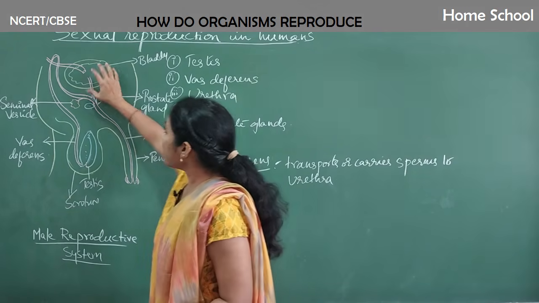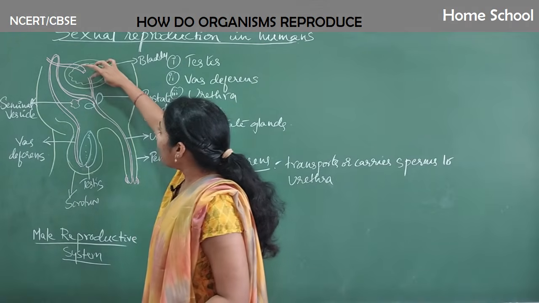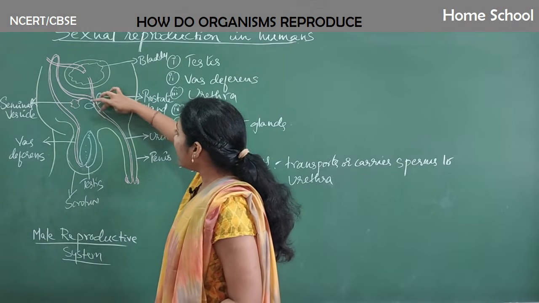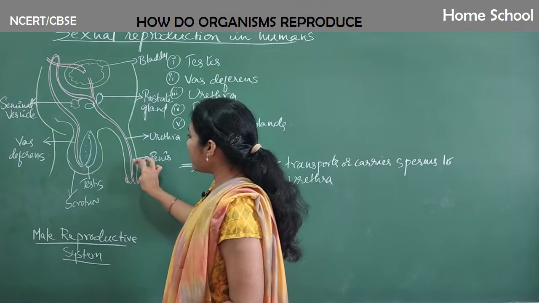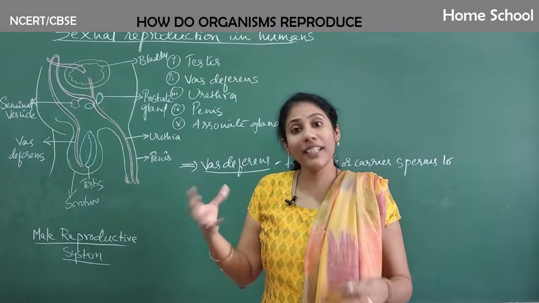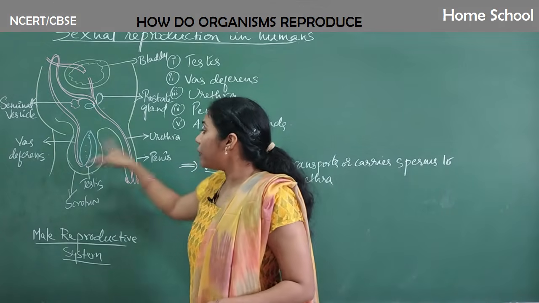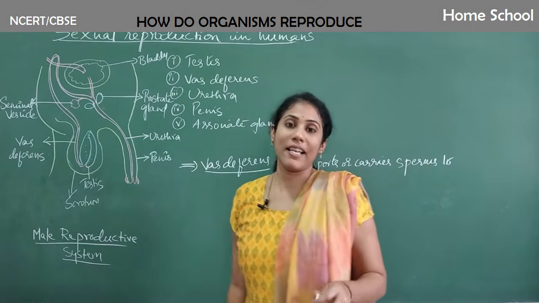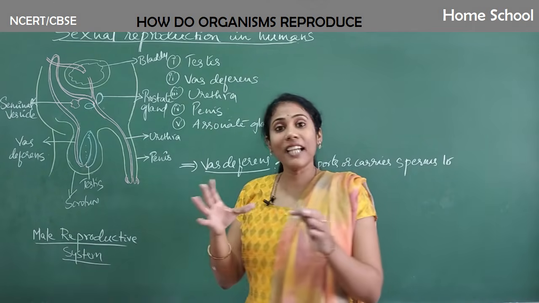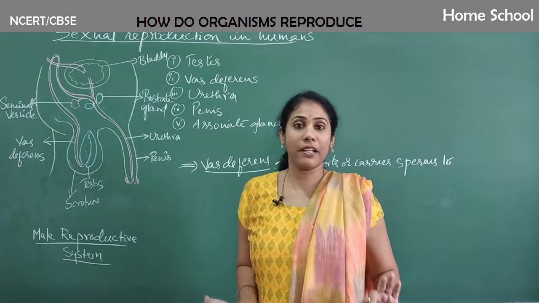Say this is the urinary bladder, right? From the urinary bladder, the urinary tube runs, and that is the urethra. You all know the urethra is the one through which urine is passed. From the urethra itself, the sperms can also be passed. So the urethra is the common passage for both urine and sperms.